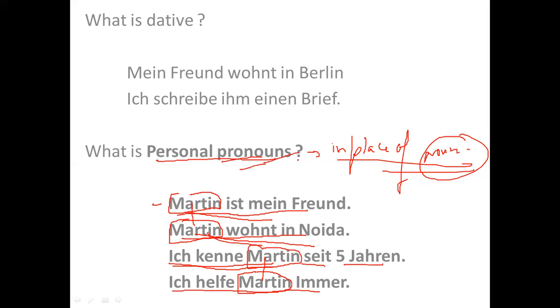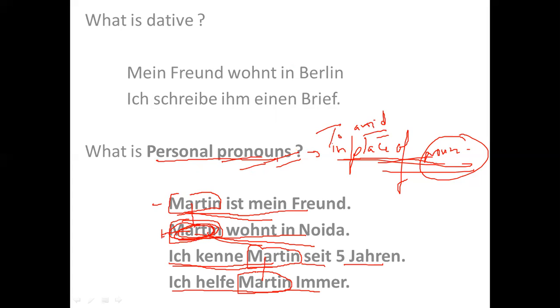Personal pronouns are the words which we use in place of a noun. So for example, here Martin is my friend. Now in place of Martin, I can use some word so that I can avoid this repetition. Whatever words we use to avoid the repetition are known as personal pronouns, right?